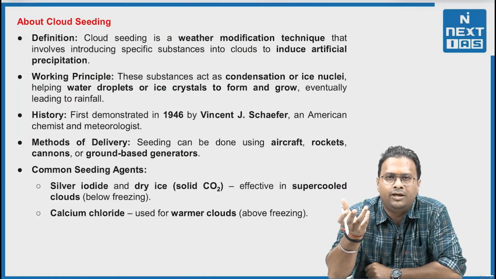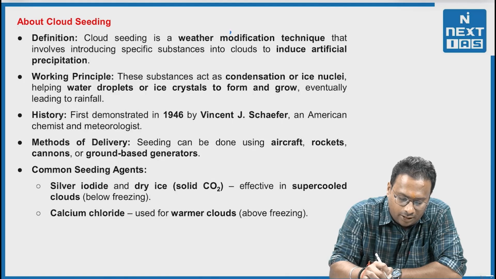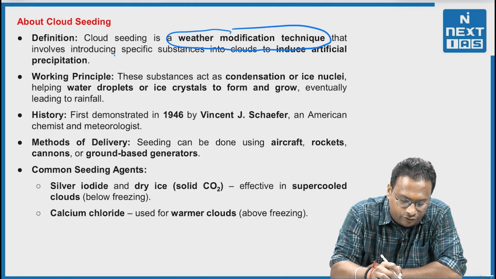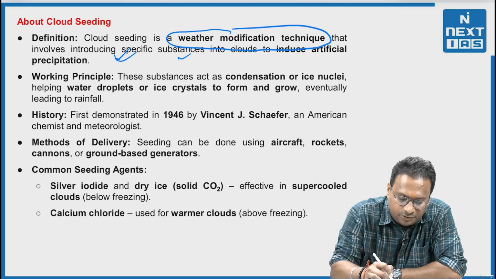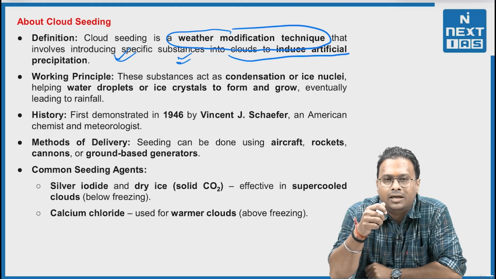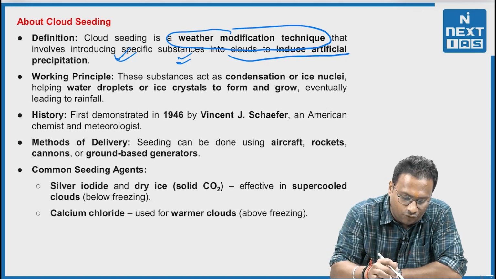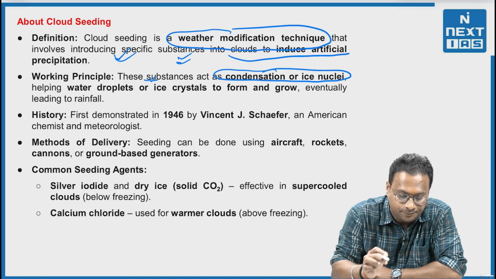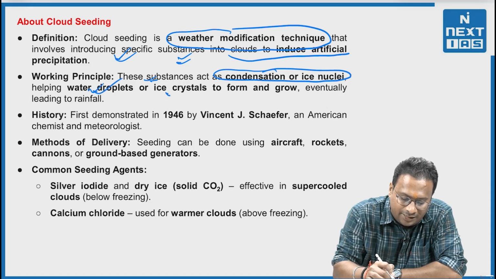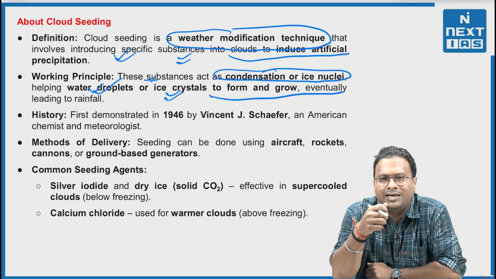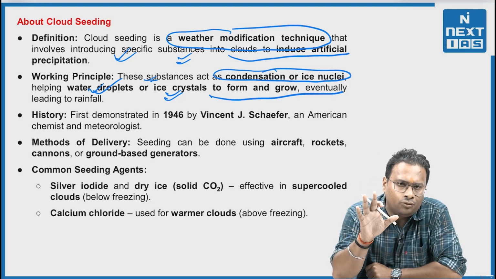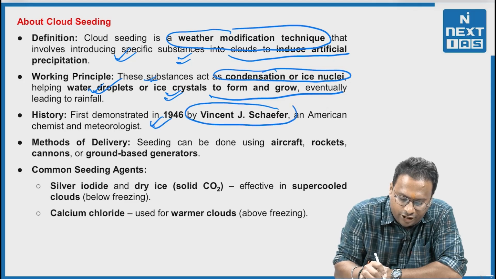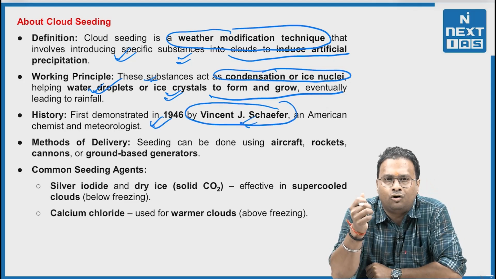Now, what is cloud seeding all about? Cloud seeding is a weather modification technique, that means a change in the weather, that involves introducing specific substances into clouds to induce artificial precipitation. Working principle: these substances act as condensation or ice nuclei, helping water droplets or ice crystals to form and grow, eventually leading to rainfall in a particular place. It was first demonstrated in 1946 by Vincent J. Schaefer, an American chemist and meteorologist.